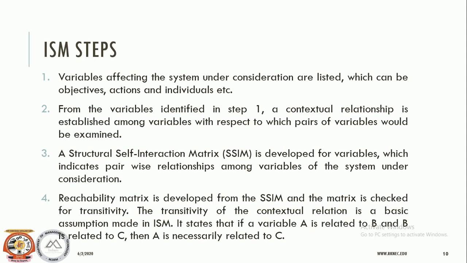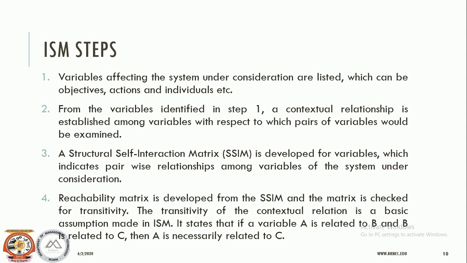In the reachability matrix, we will have Boolean values in terms of 0 and 1, and in the structural self interaction matrix, we have values in terms of V, X, A, O. Means these are different values. Soon, after these two slides, we are going to see how the reachability matrix or structural self interaction matrix is developed.